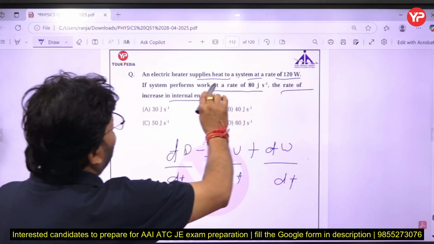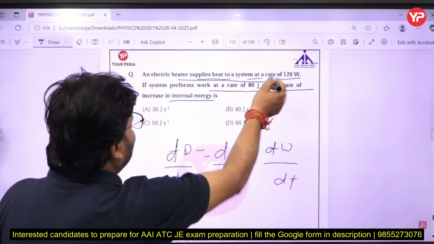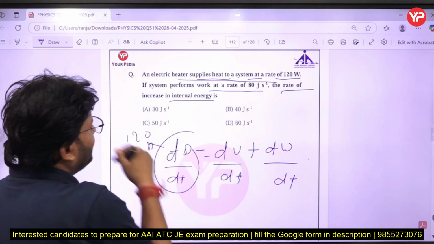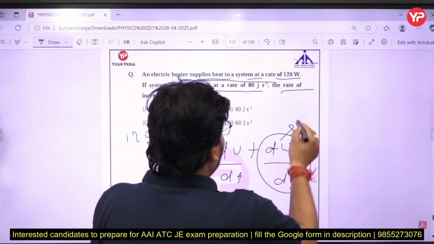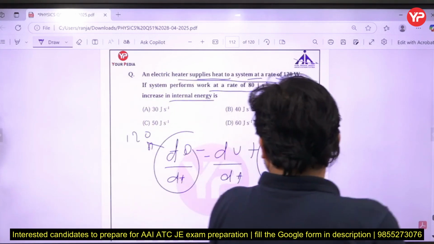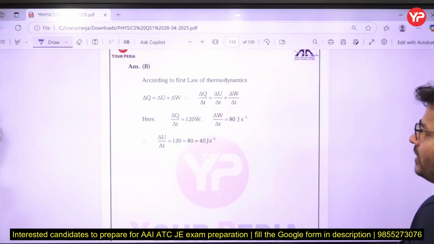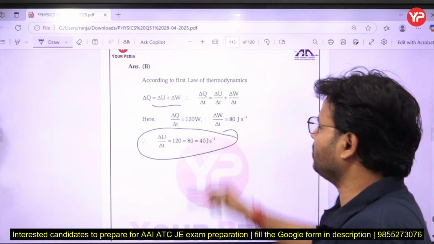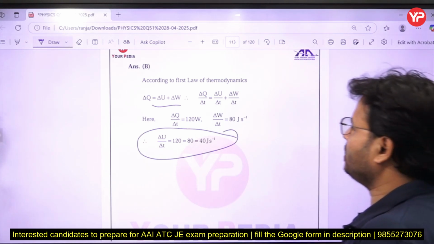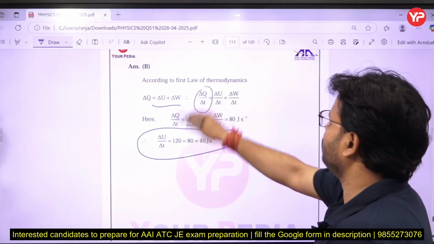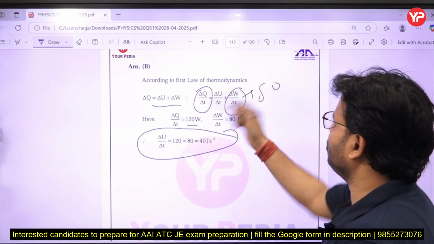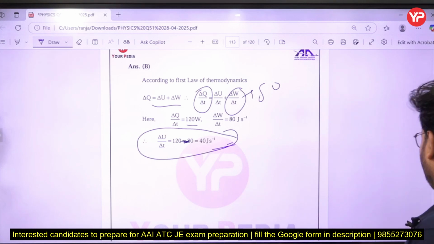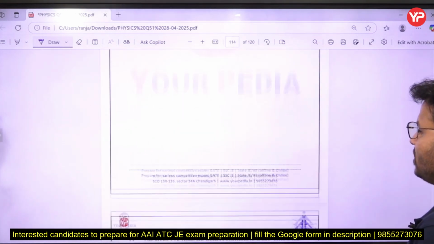An electric heater supplies heat at the rate of 120, so that value is known. It performs work at the rate of 80 joule per second, so that one is also known. You have to calculate dU upon dt. Using that equation, 120 is given, 80 is given, so it will be 120 minus 80, and we get the answer 40 joule per second. It was an easy question.